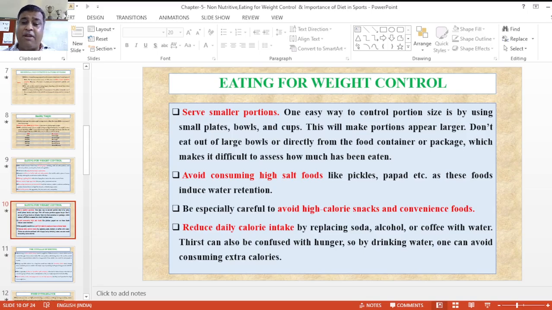Next, take smaller meal portions: control their size by using small plates, bowls and cups. This makes the portions appear larger, but don't eat from larger bowls or dietary food containers in packages, which make it difficult to monitor your eaten portions and take a long time to digest. Avoid consuming high-salt foods like pickles and papads, which contain a lot of fat, and water retention tendencies go down.